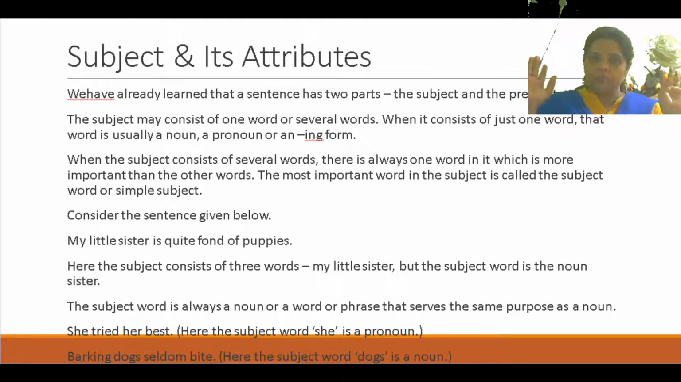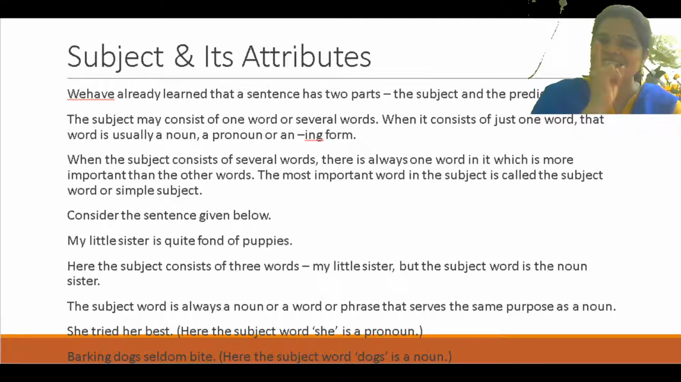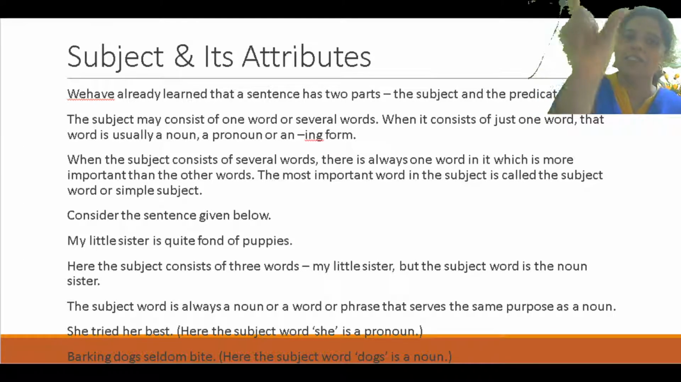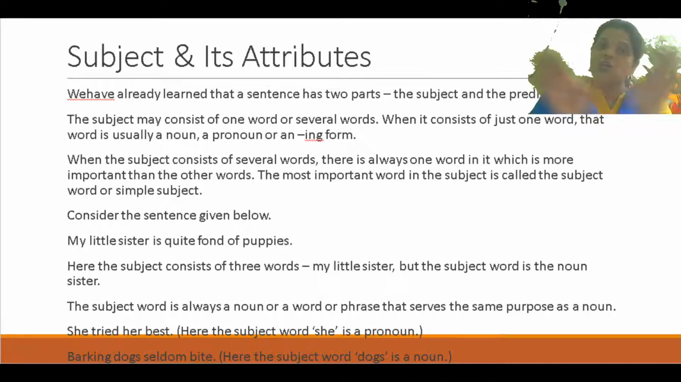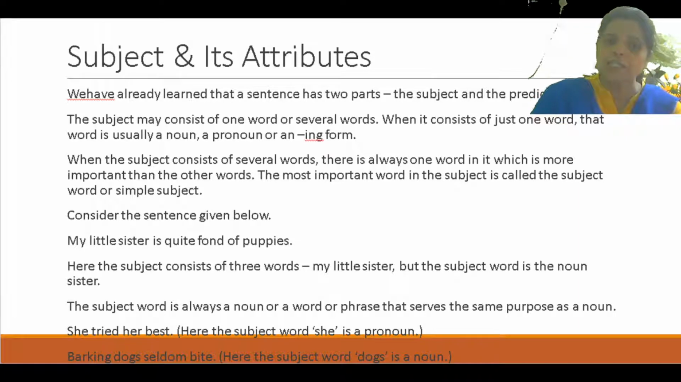Is that clear? And out of this, there is only one word which is more important. Which is that one word? The one word is sister. About whom are we talking? We are talking about the sister. So sister is a very important word. So sister is called the subject word. And what about the other words? These are all the full subject, the complete subject: my little sister. But sister is the subject word. Okay. So which are the attributes here? Here the subject consists of 3 words, my little sister. But the subject word is the noun, that is sister.